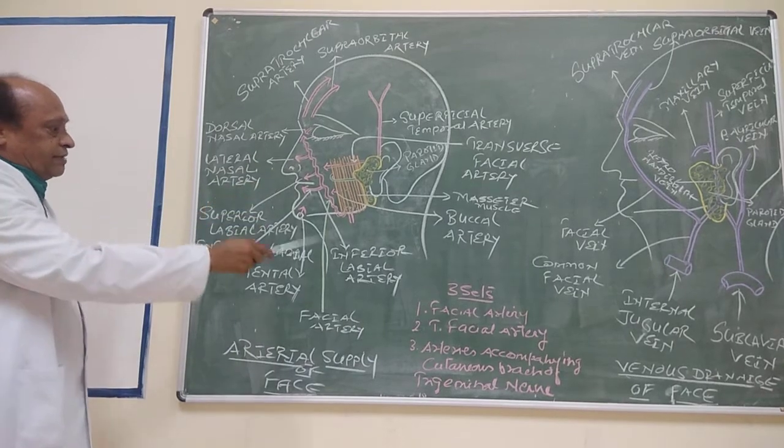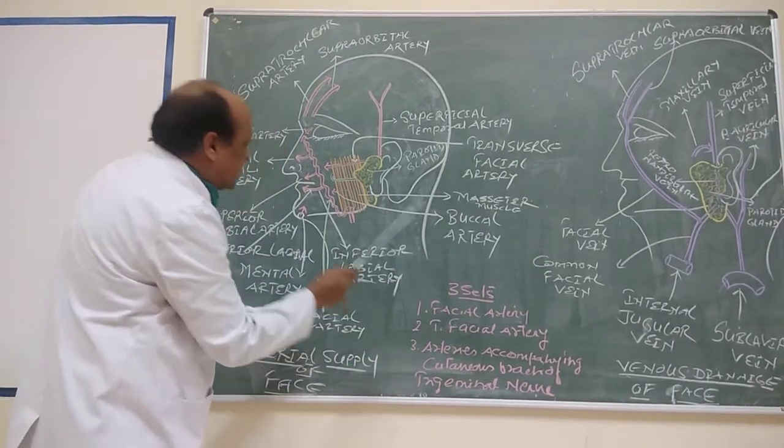Now apart from this facial artery, a few more arteries are there, and another important artery is the transverse facial artery. Here it is.